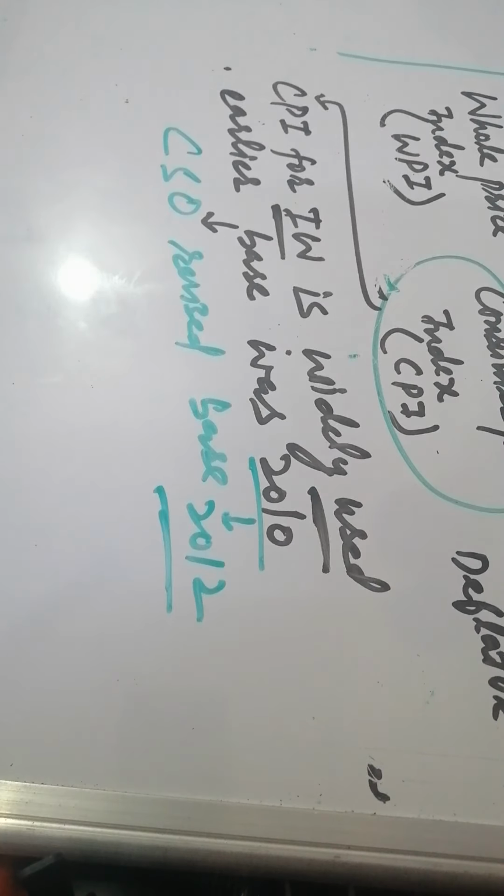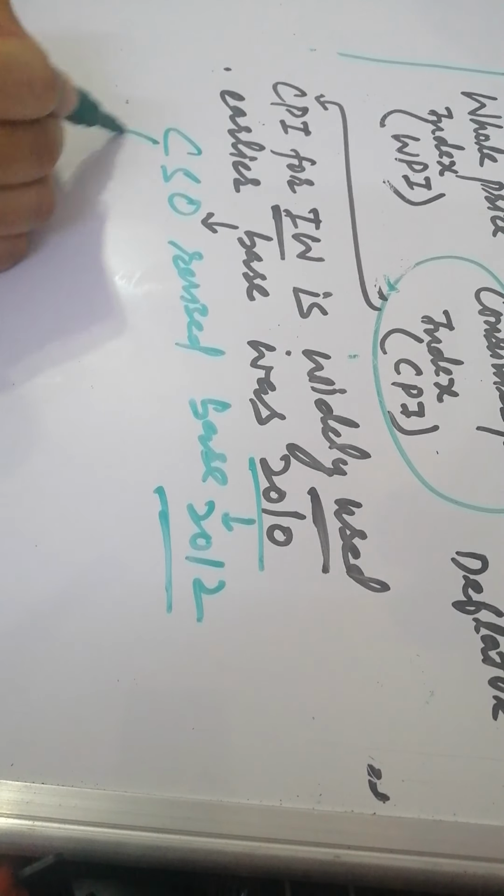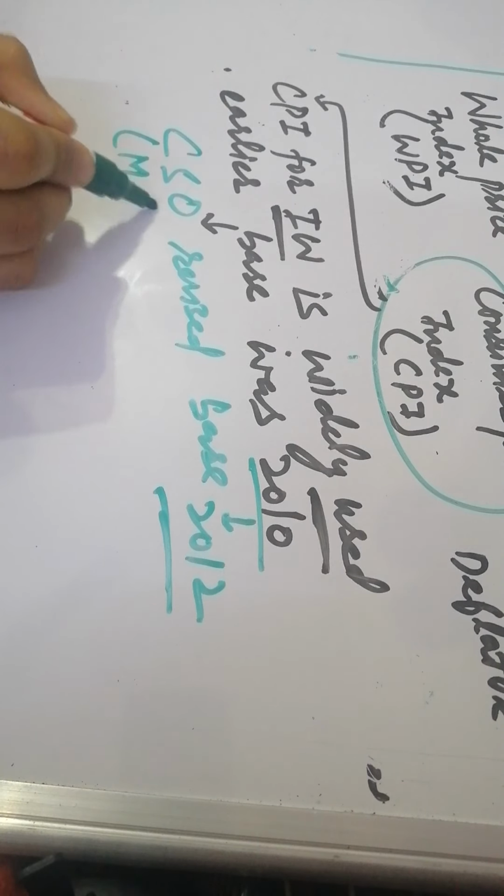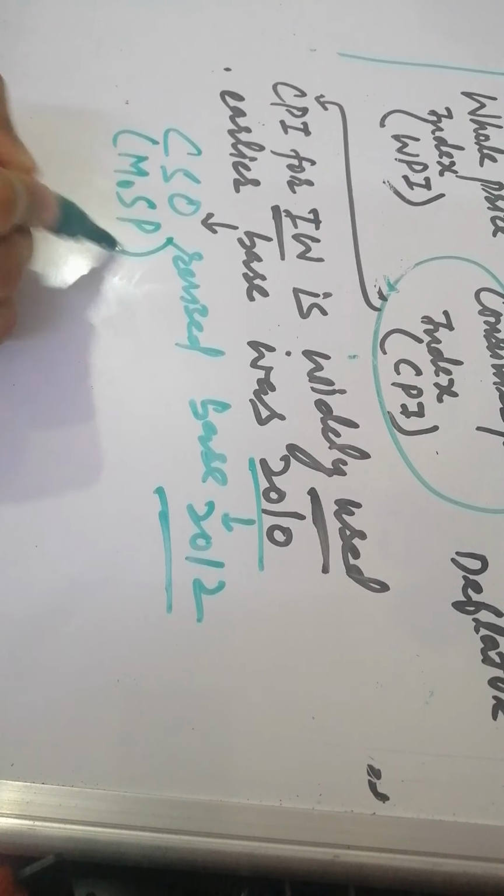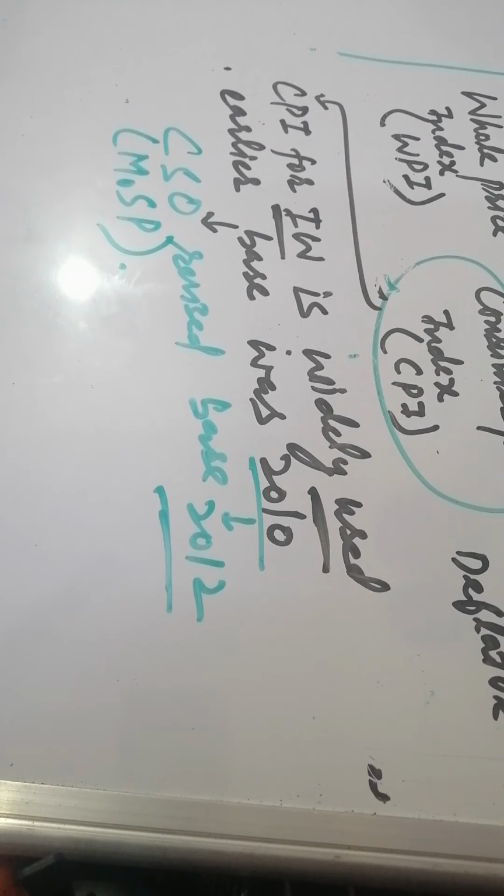So the new base is 2012, and the body responsible for this change in the series is the Central Statistical Organization. And CSO comes under the Ministry of Statistics and Program Implementation. Okay, remember this thing.